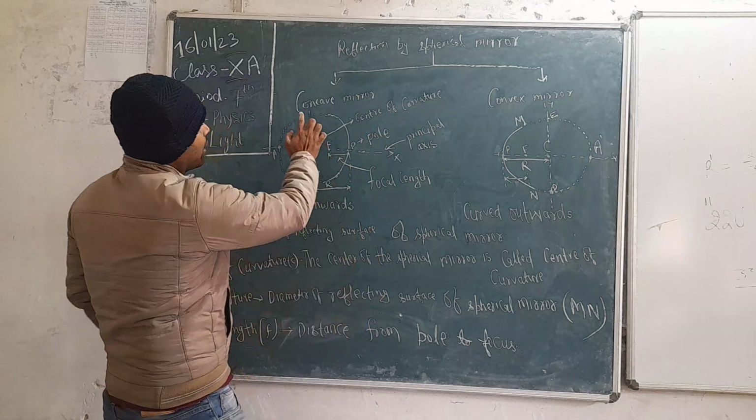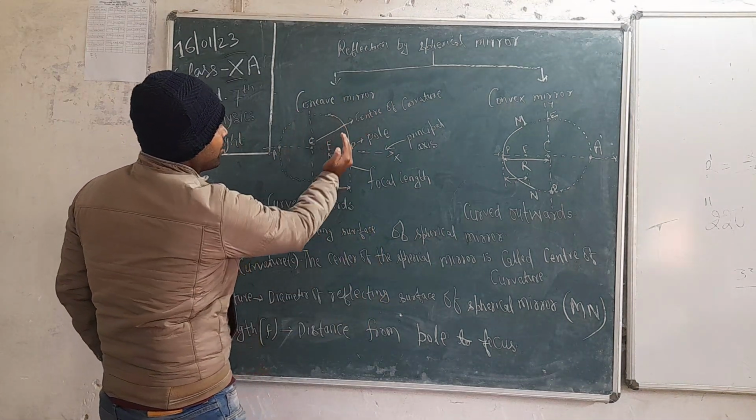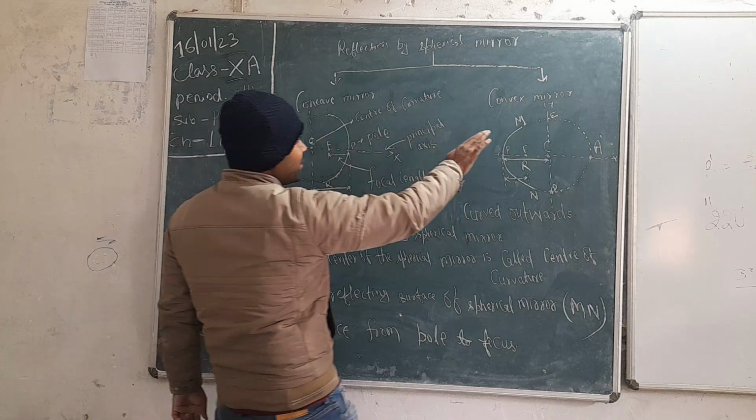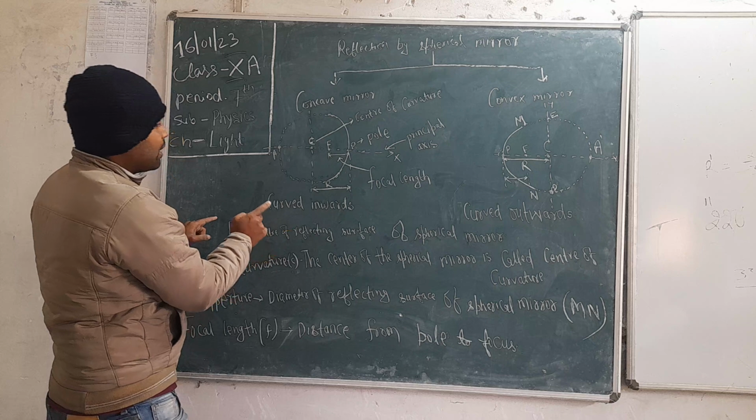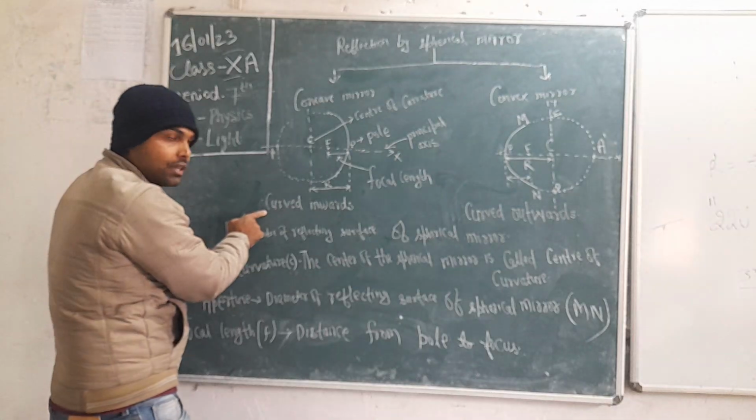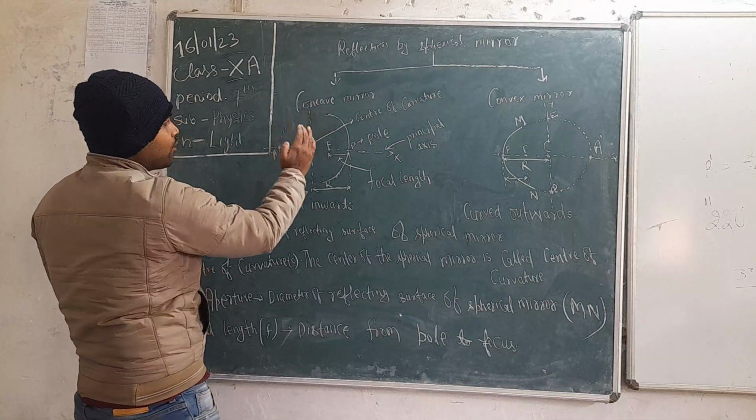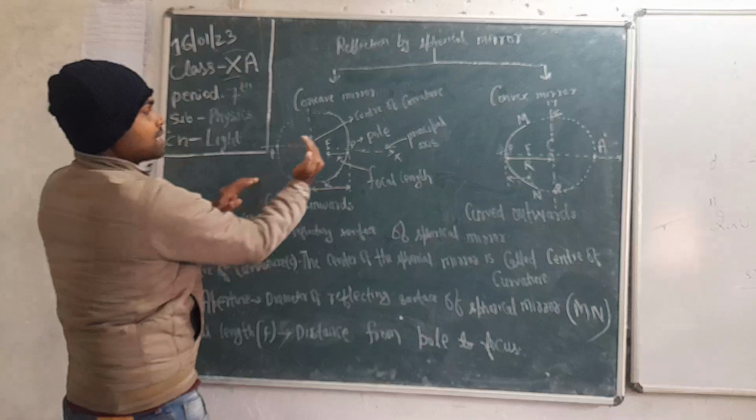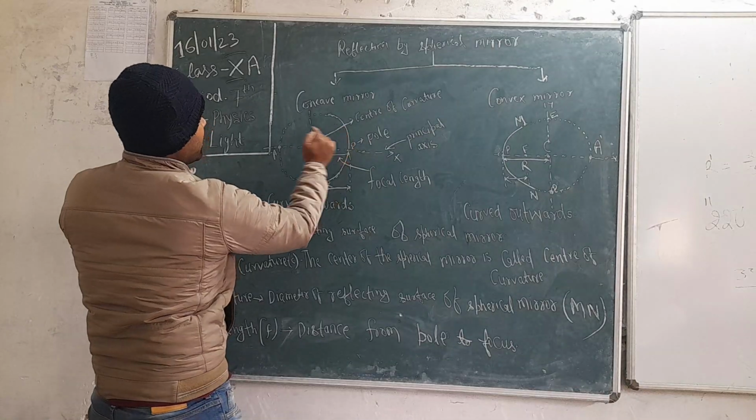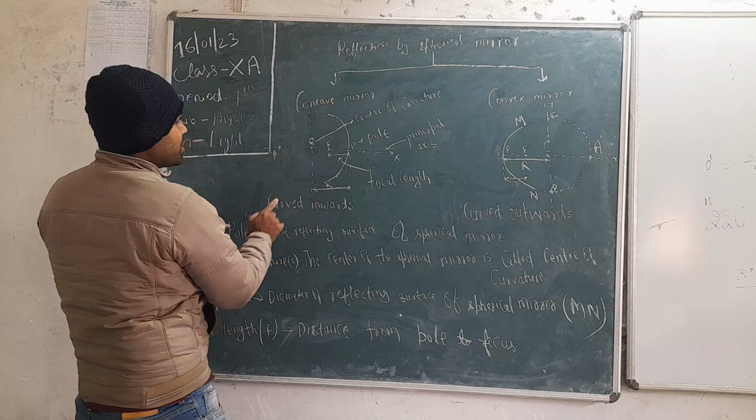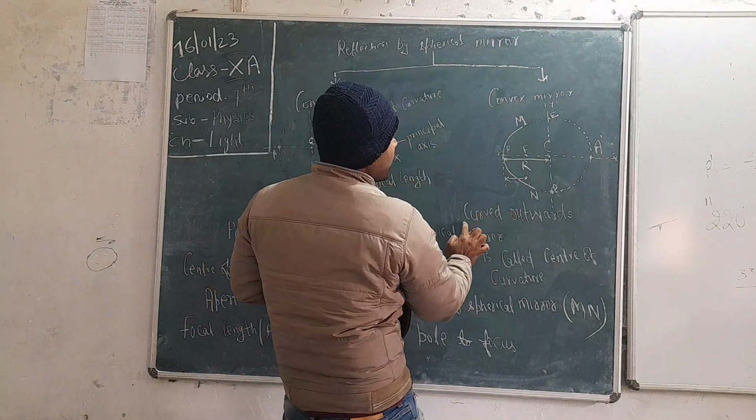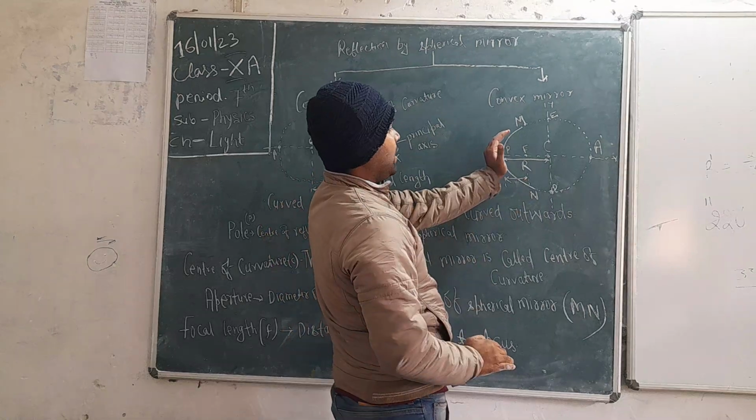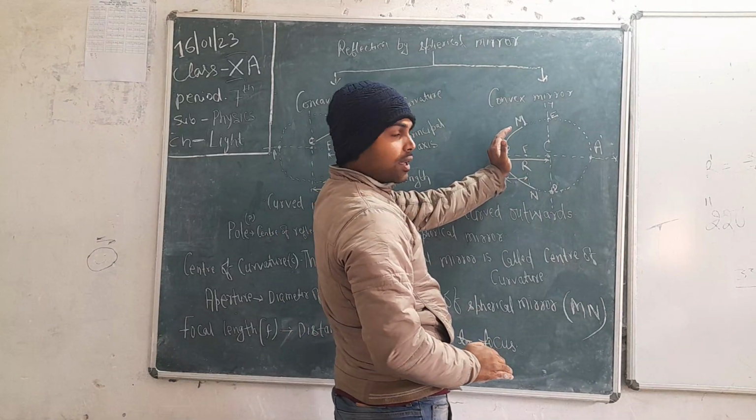So, a concave mirror is a curved mirror, and a convex mirror is a curved mirror. A concave mirror is a mirror curved inwards, which is curving inward. And a convex mirror is a mirror which curves outwards. It is curving outwards.